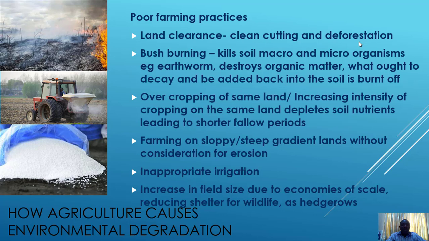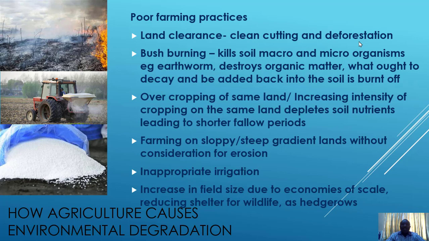And you know the earthworms help in burrowing into the soil, bringing about proper aeration, proper percolation of water into the soil, and they also refine the soil to make it much easier for our plant roots to penetrate. But when they are killed off through bush burning, then these activities will not be done.